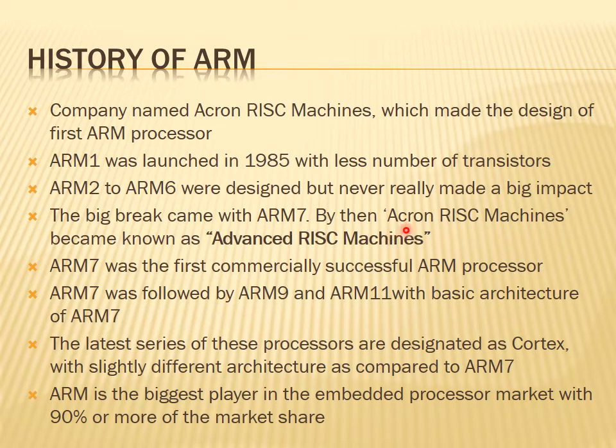And then onwards, the company changed its name again. Instead of Acorn RISC Machines, the company started being known as Advanced RISC Machines. So basically, the full form of ARM is Advanced RISC Machines. ARM7 became a very famous and commercially successful ARM processor.